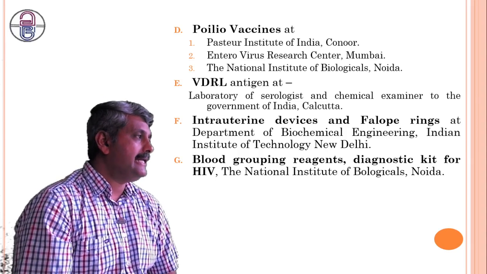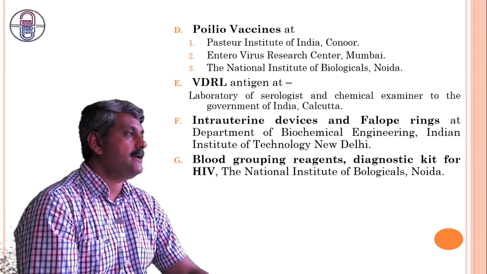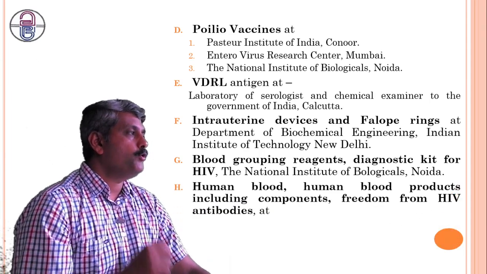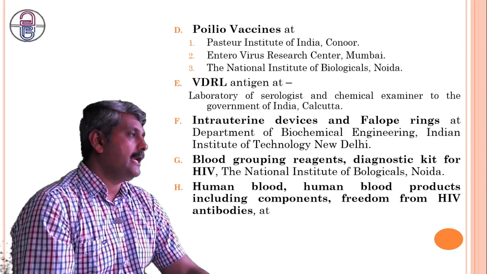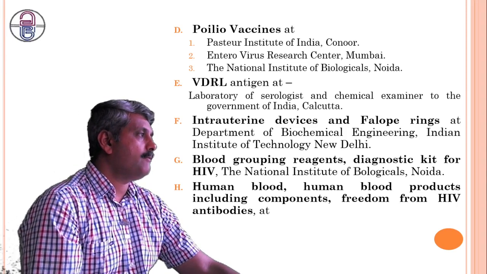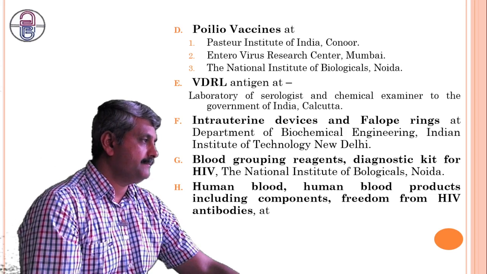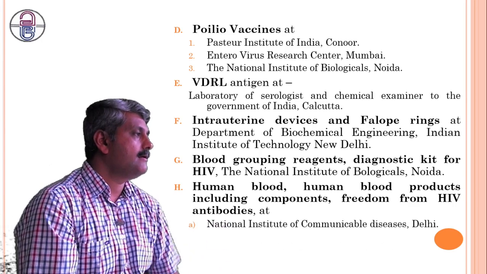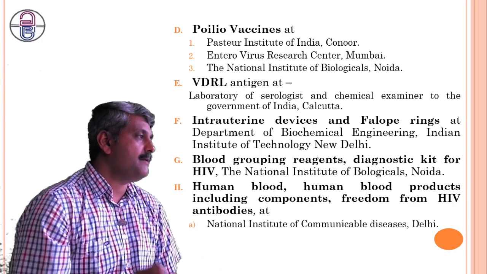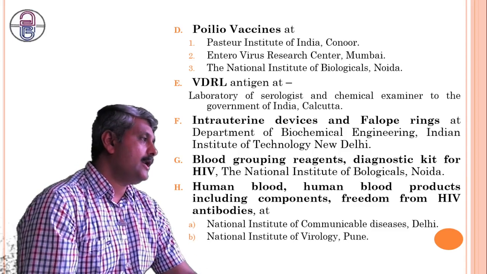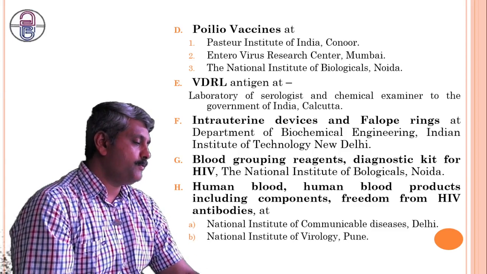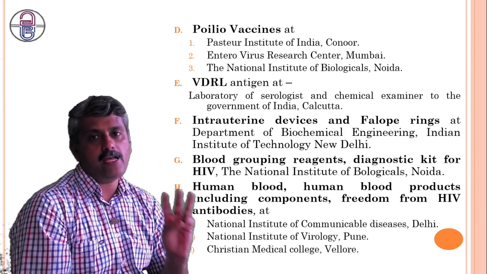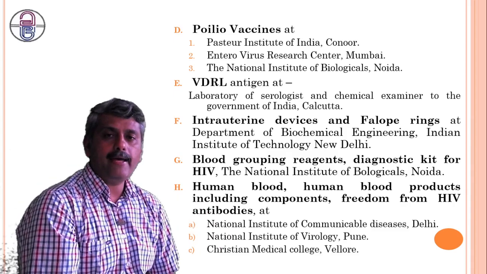Blood group reagents and diagnostic kits for HIV by the National Institute of Biologicals, Noida. Human blood products, including components, for freedom from HIV and antibodies, at the National Institute of Communicable Diseases, Delhi, or National Institute of Virology, Pune, or Christian Medical College, Vellore. So these three units will look after human blood and blood products.